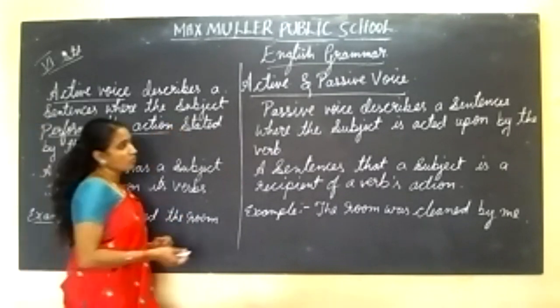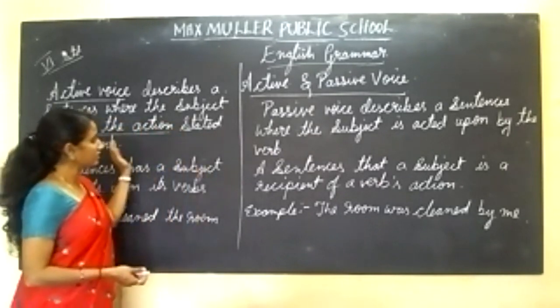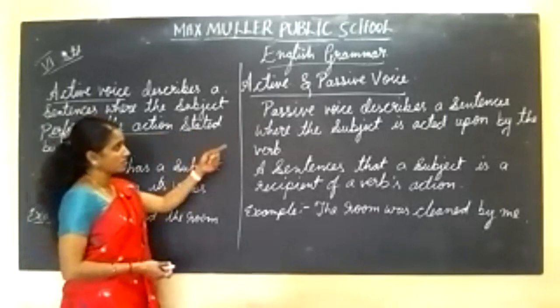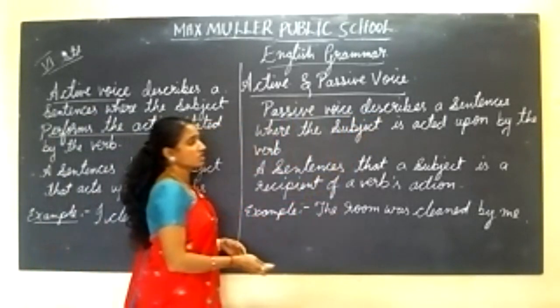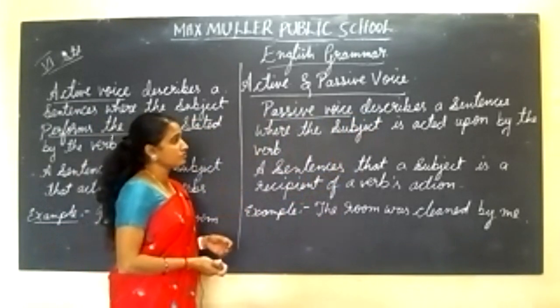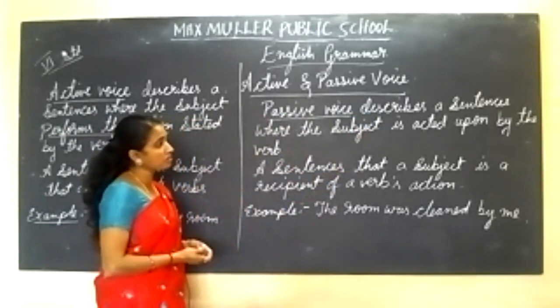You'll come to know passive voice when I tell the difference between active and passive voice. Passive voice describes a sentence where the subject is acted upon by the verb.